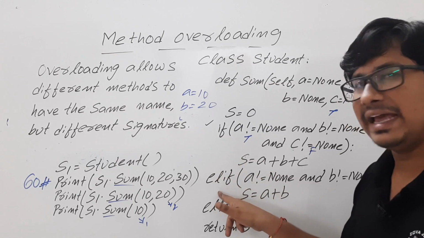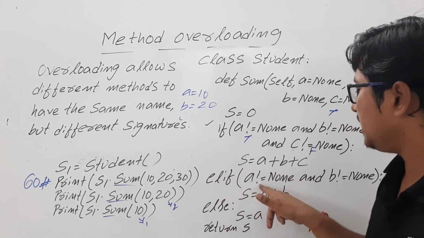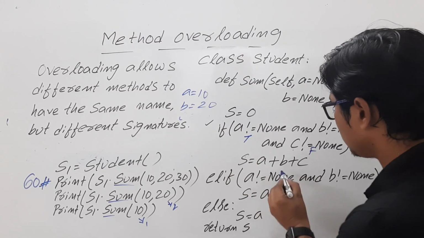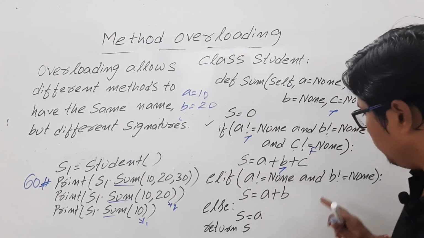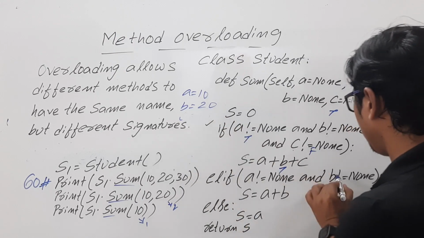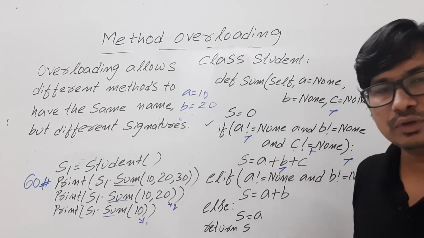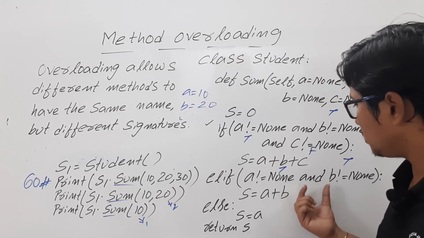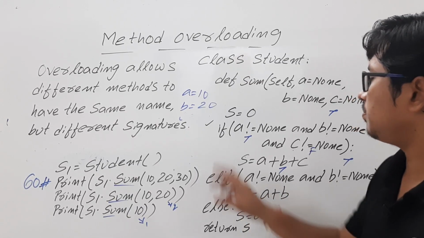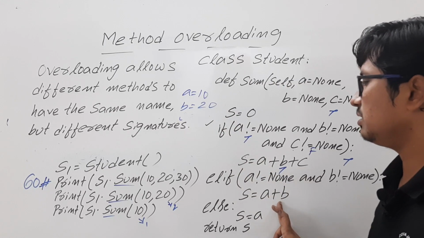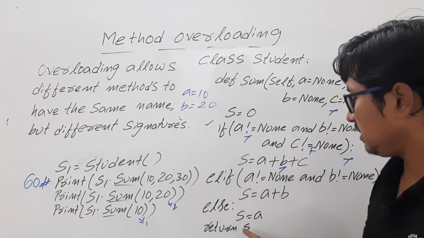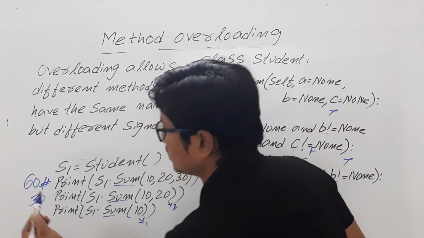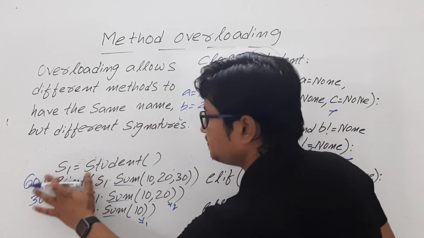So it will come to the else if block. Here look at here. A not equal to None, 10 not equal to None, the condition is true. Logical AND. B not equal to None, 20 not equal to None, so this is also true. Now true AND true, so the entire condition will be true. So S is equal to A plus B, 10 plus 20, this gives 30, that value you are returning. So here you will get the output as 30. I hope it is clear for you.